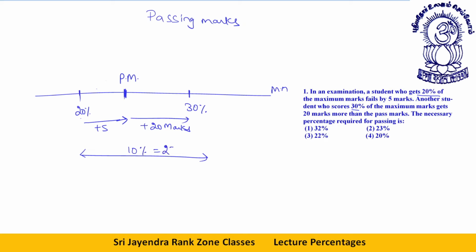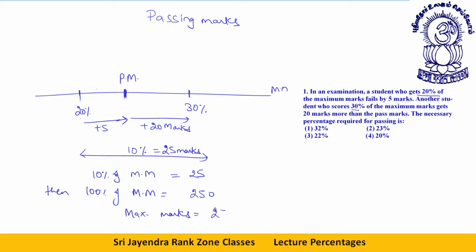10% is equal to 25 marks. So if 10% of maximum marks is equal to 25, then 100% of maximum marks will be 250. So I can say maximum marks are 250.